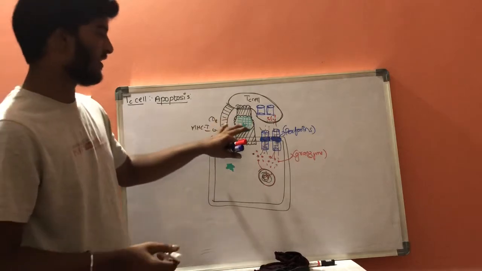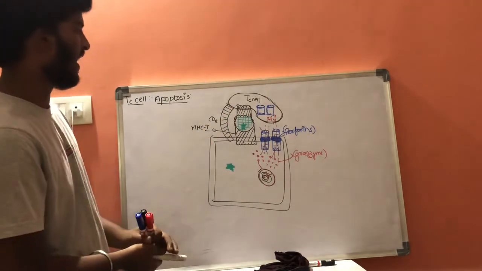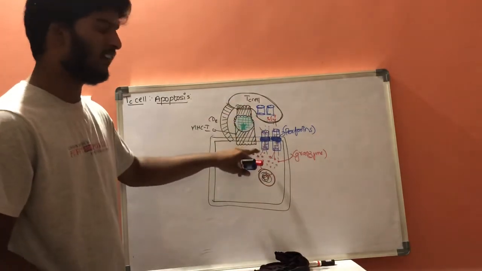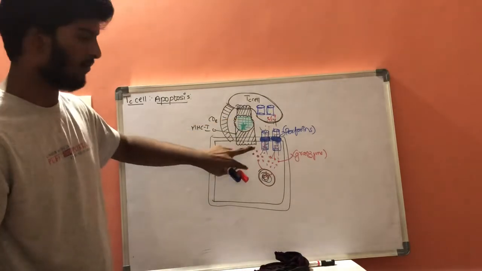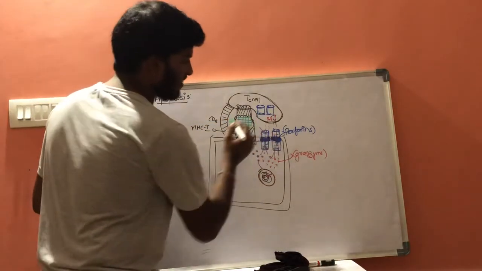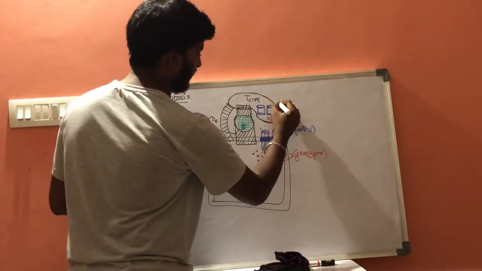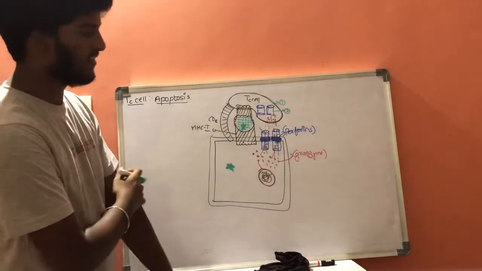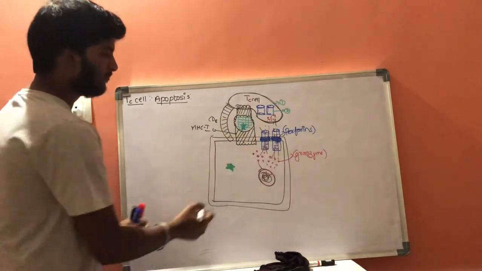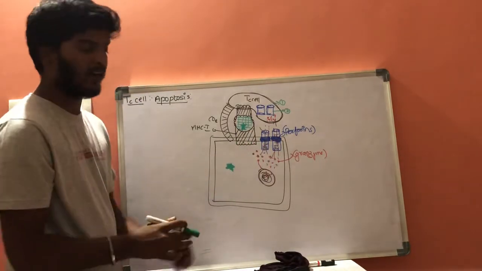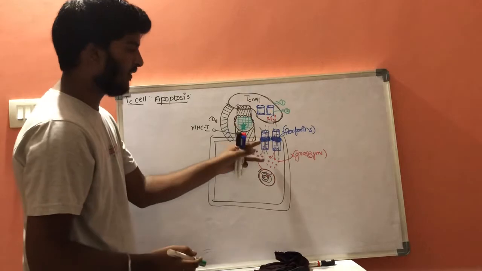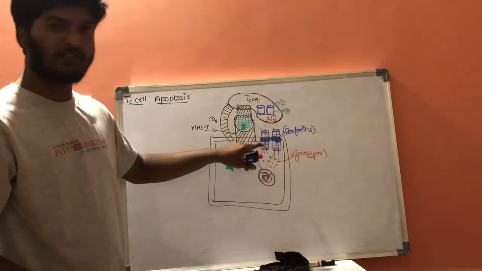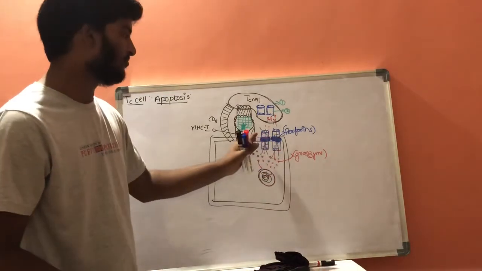Now after T cell receptors, it also forms CD8 markers, and whenever these are formed, the first function of the TC cell is that it will come closer to the cell membrane of the virally infected cell. The next function is, as there are peptides present in the TC cell, these peptides will move towards the cell membrane of the virally infected cell. Whenever these peptides enter the surface of the cell membrane, it results in formation of perforins on either side of these peptides.